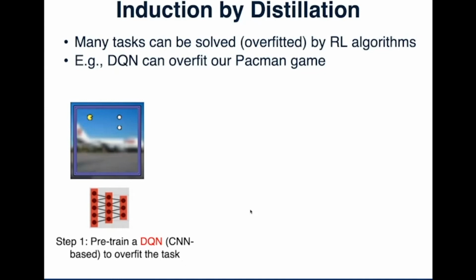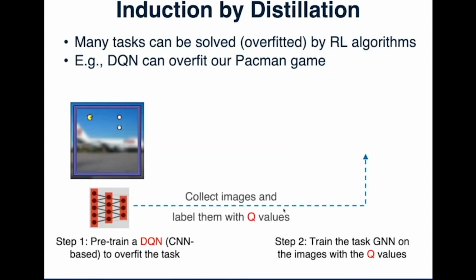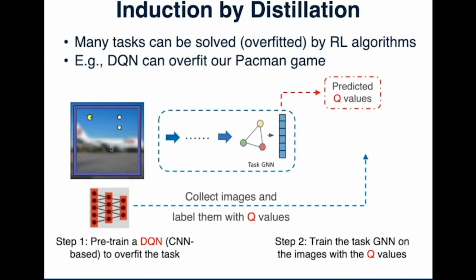And then our second step is to train the task GNN on the images with the Q values. Let's look at the figure. We use a pre-trained DQN to collect the images from the environment and label them with Q values. And we use our architecture to take the images as input and produce predicted Q values.